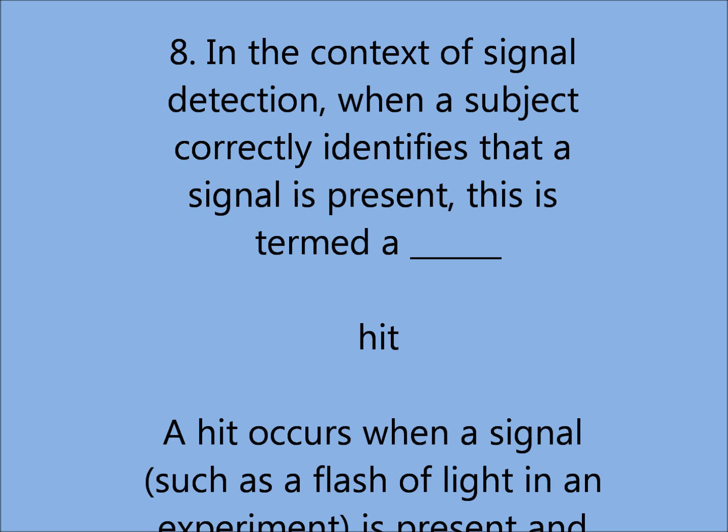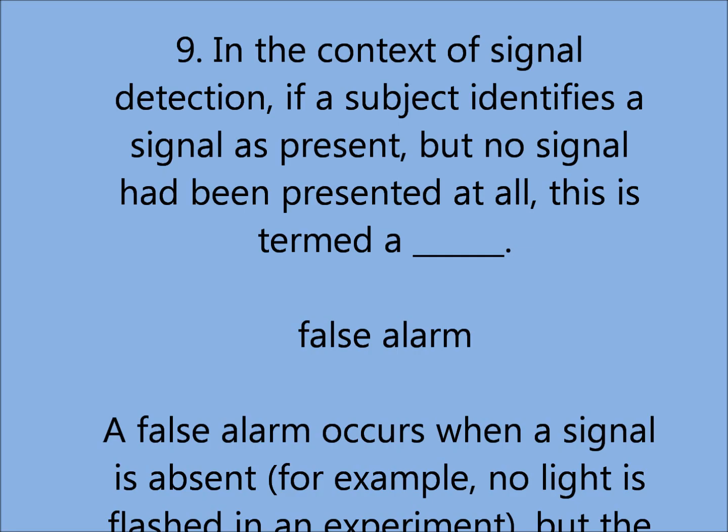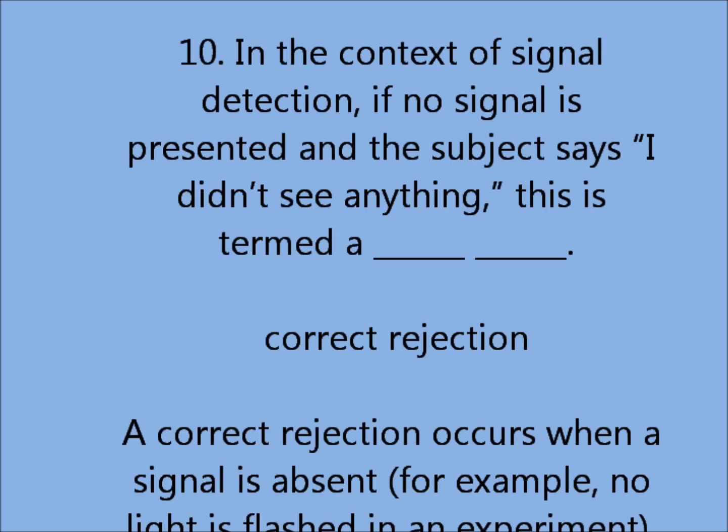A hit occurs when a signal, such as a flash of light in an experiment, is present and the subject accurately identifies it as such. In the context of signal detection, if a subject identifies a signal as present, but no signal had been presented at all, this is termed a blank false alarm. A false alarm occurs when a signal is absent, for example, no light is flashed in an experiment, but the subject falsely identifies the signal as being present.